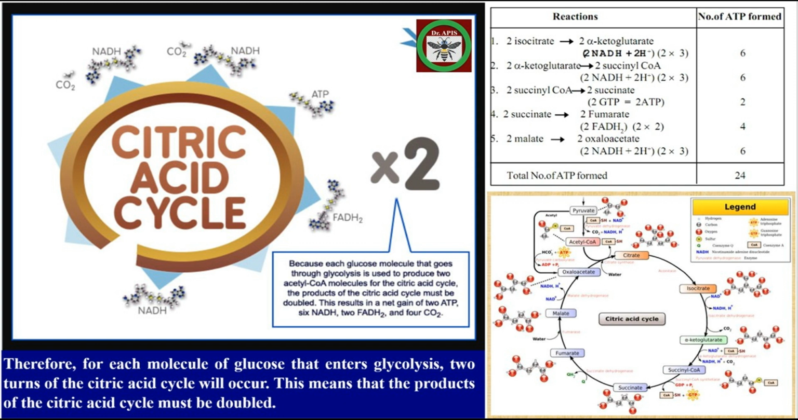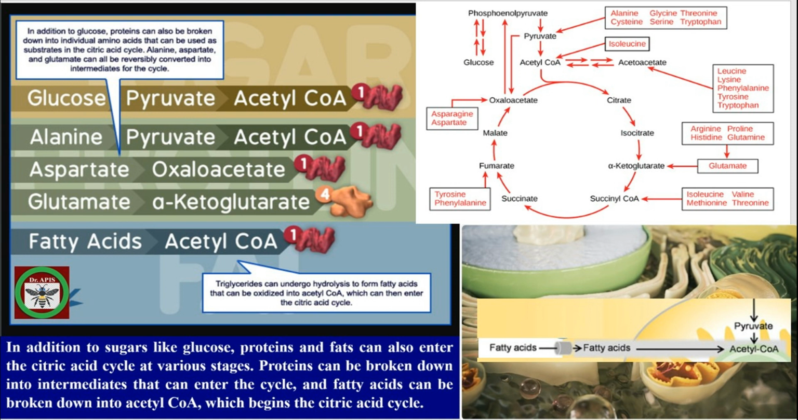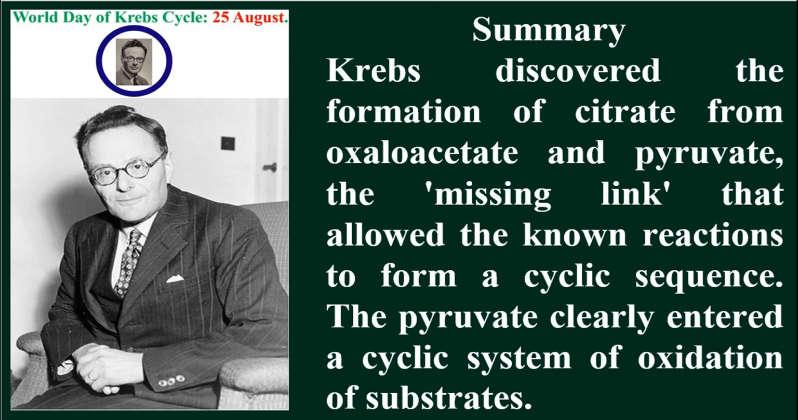Thus, in citric acid cycle, 24 ATP molecules are produced from single molecule of the glucose. Through the process of glycolysis, citric acid cycle, electron transport chain, 30 to 38 ATP molecules are produced from single glucose molecule. Likewise, amino acids enter into the citric acid cycle. Fatty acids can also be broken down into acetyl-CoA that can be used for starting the citric acid cycle. Proper name for citric acid cycle is the cyclic oxidation of the substrates.